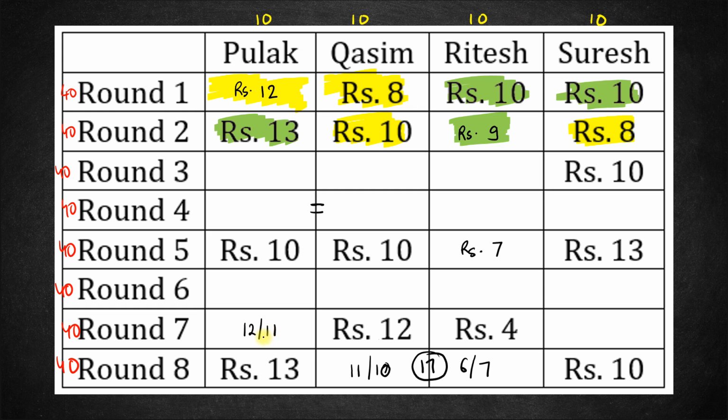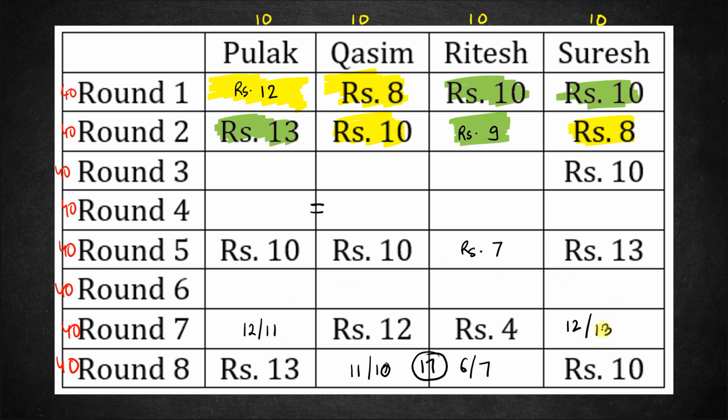The difference between any two consecutive rounds will be either 0 rupees, 1 rupee or 2 rupees. No bet, 1 rupee bet or 2 rupee bet. The difference cannot be 0 because this is highest value. Highest value cannot come once again. Right? So if this is 12 and the sum has to be 24, this must be 12. Or if this is 11, for the sum to be 24, this must be 13.